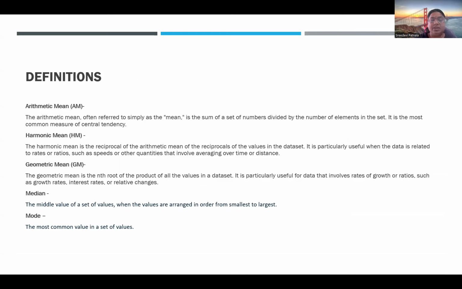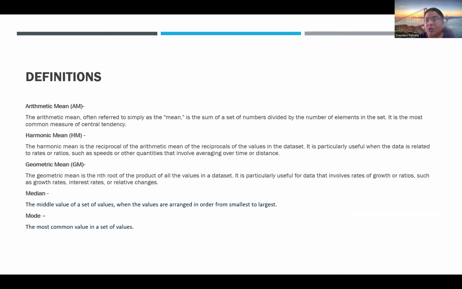And harmonic mean. A simple way to remember it: it's the reciprocal of the arithmetic mean. You divide by n, the number of values, so n goes on top, and you take the reciprocals of the data set. For 5, 4, 3, it becomes 1 by 5 plus 1 by 4 plus 1 by 3, and the n value is 3. So 3 divided by (1/5 + 1/4 + 1/3).